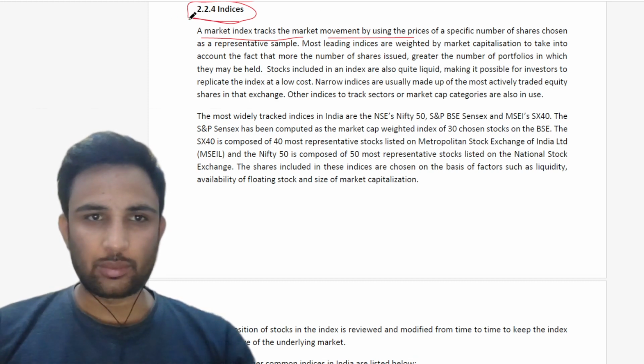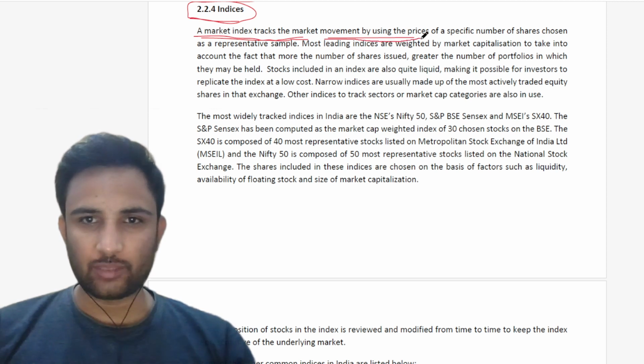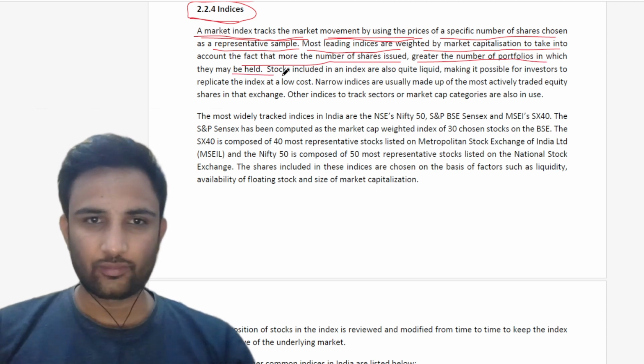So let's start from chapter 2.2.4, Indices. A market index tracks the market movement by using the prices of a specific number of shares chosen as a representative sample. Most leading indices are created by market capitalization to take into account the fact that the more number of shares issued, the greater the number of portfolios in which they may be held.